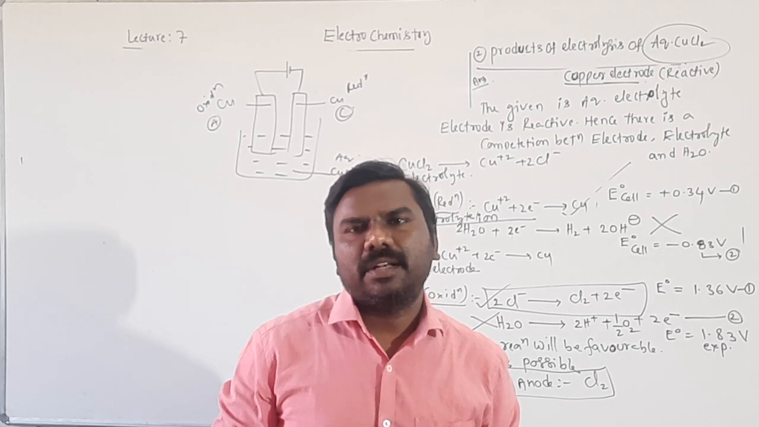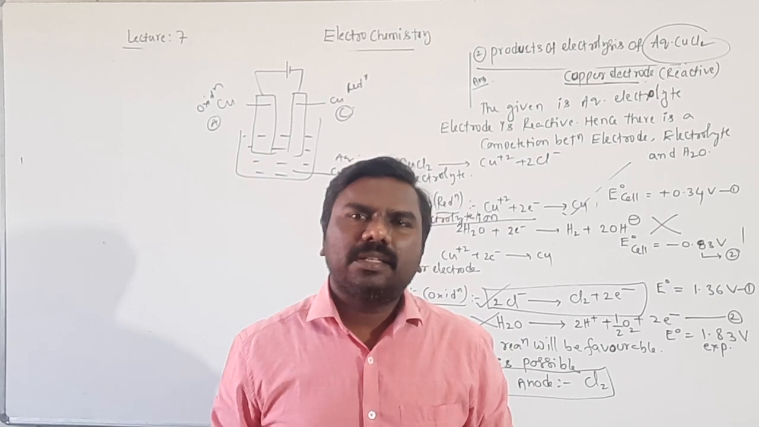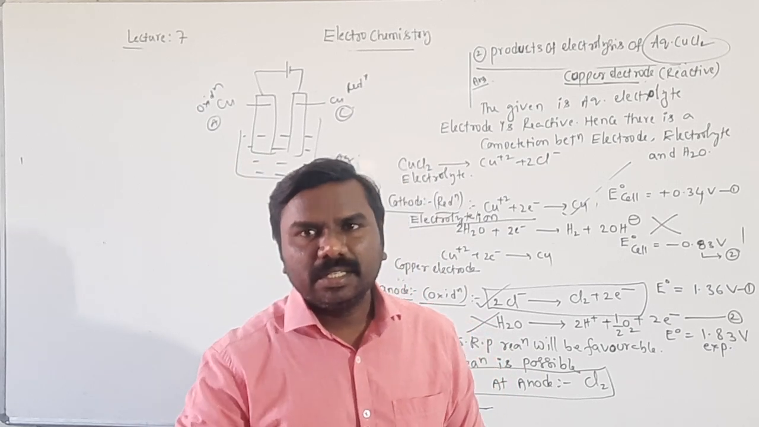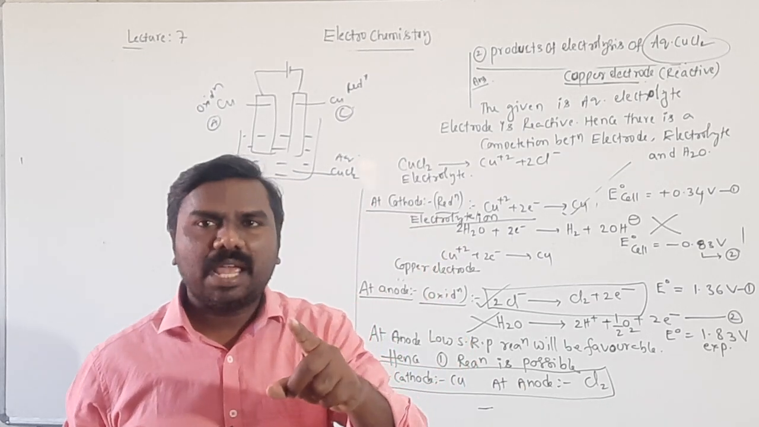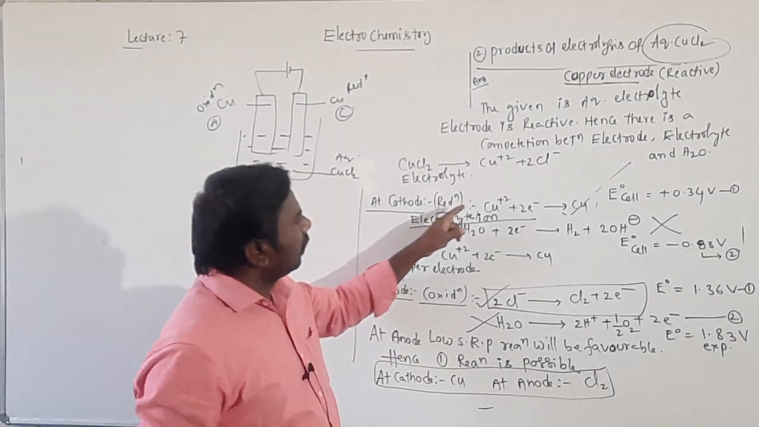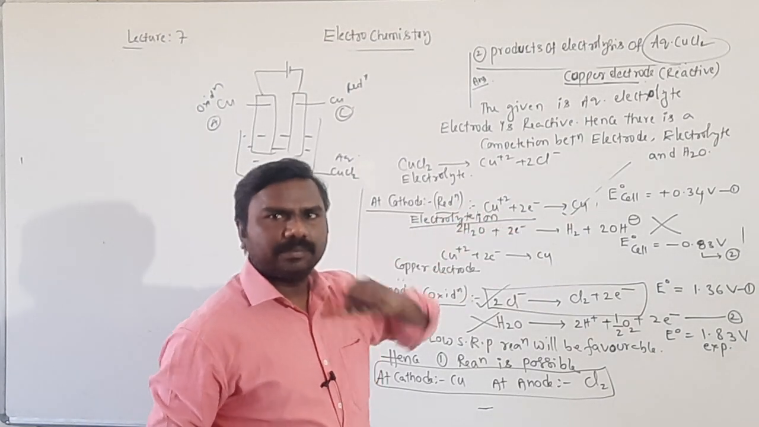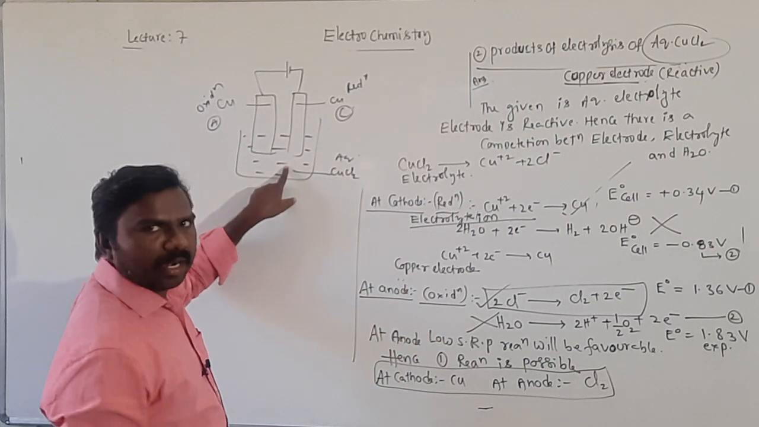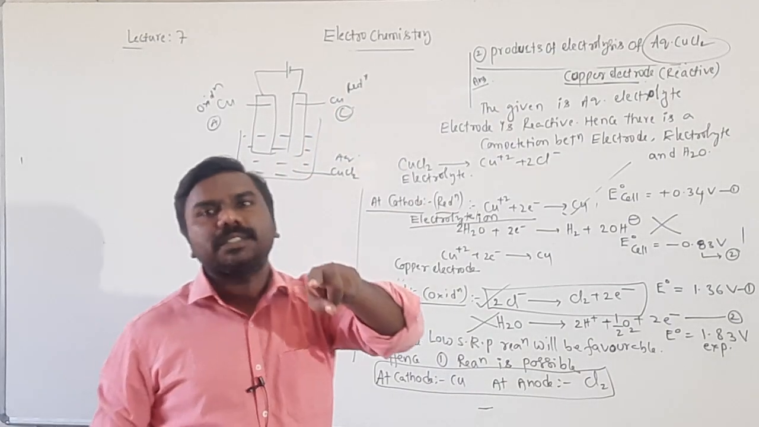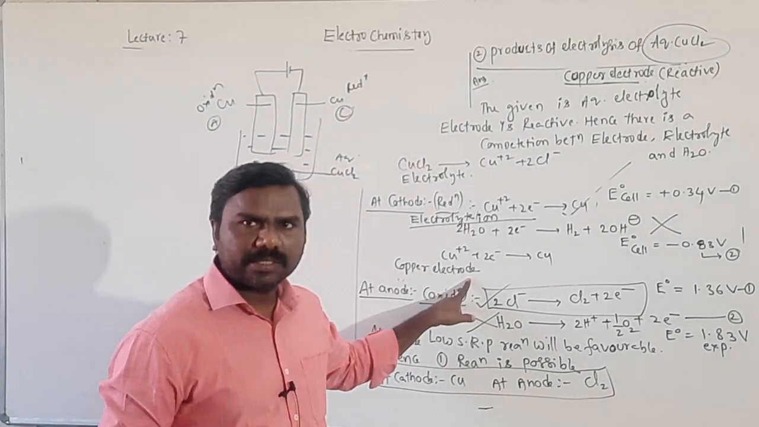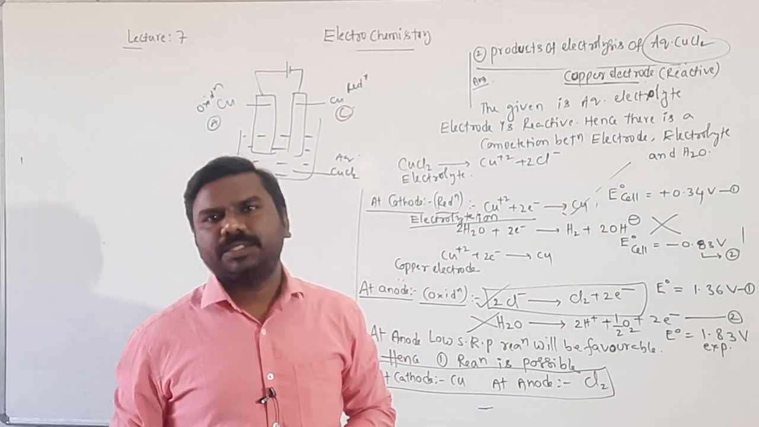The wire is connected to an external battery. By that battery, they pass electricity. Then aqueous CuCl2 will be electrolyzed, and the reactions that happen are: the copper ion in the electrolyte undergoes reduction. Next, the copper rod can also undergo reduction. This is the copper electrode, the copper rod. Next, water in aqueous CuCl2 can also undergo oxidation.